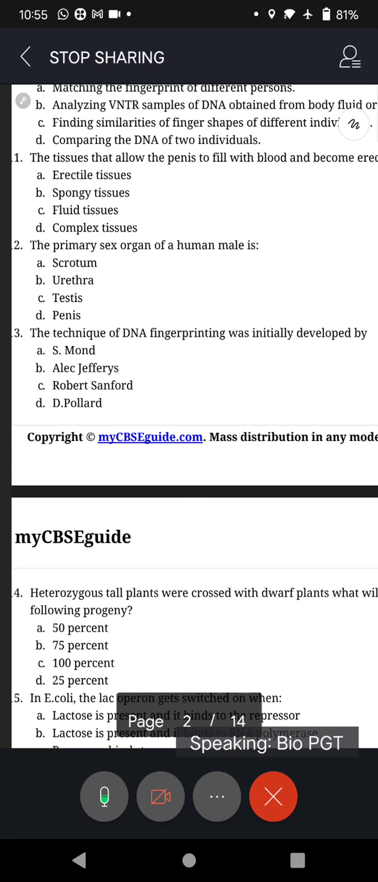Right. Question 13. The technique of DNA fingerprinting was initially developed by, he wants the name of the scientist who developed this. Esmond, Alec Jeffreys, Robert Sanford and Pollard.